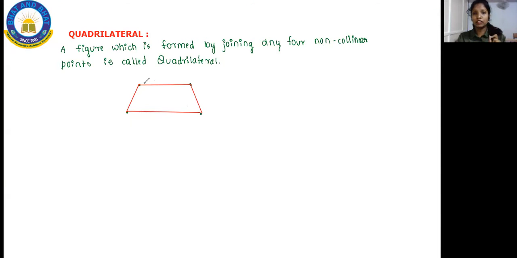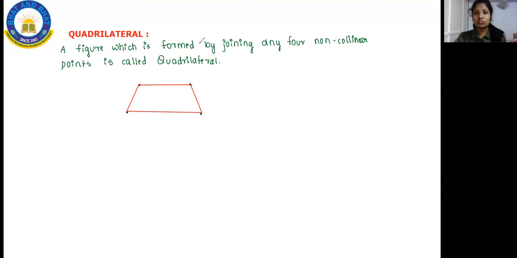Collinear means you have points in a line, one after the other. But in non-collinear, you won't have the points one after the other; one point will be somewhere and another point somewhere else. As you can observe in the figure, there is a point here, a point here, and a point down here. So is it collinear? No, right? Are the points continuously in a line? No. Points are above, and below that you have a point again. So this is non-collinear. This is what a quadrilateral is.